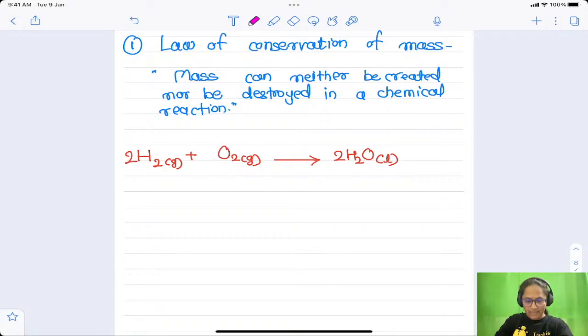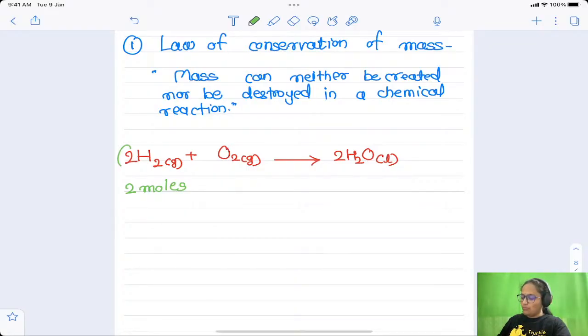Yes, I'll write it down on the page only. Okay, so what does this balanced equation say? This balanced equation says that in this reaction 2 molecules of hydrogen are required. Instead of 2 molecules I will write down 2 moles. What is the meaning of moles and all? I will explain later on in the same chapter.